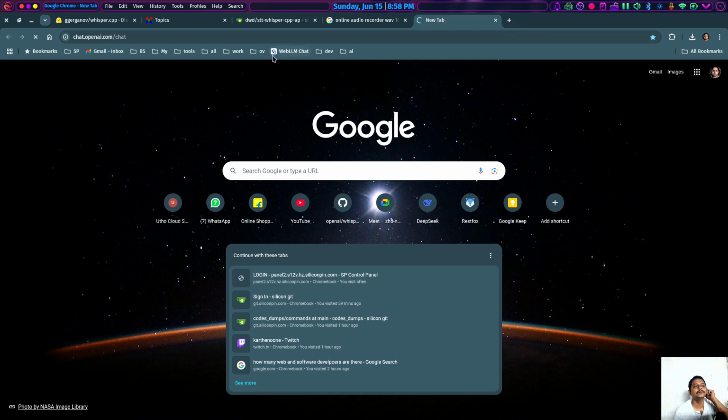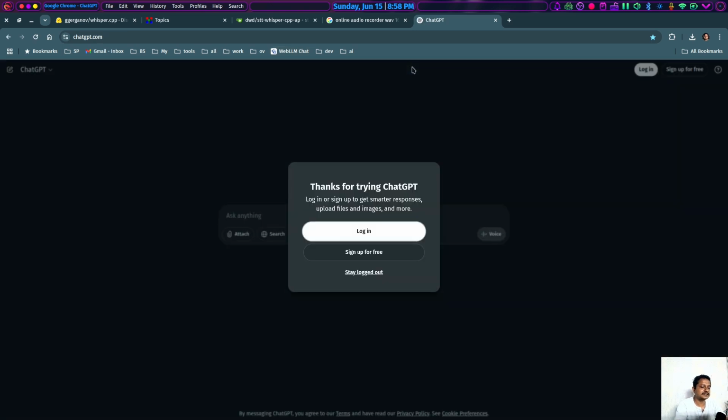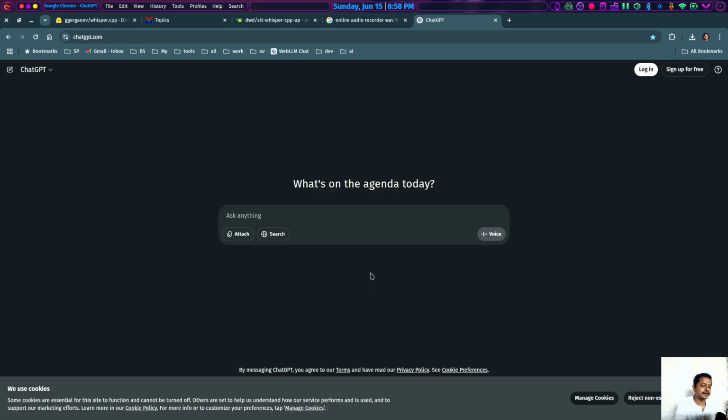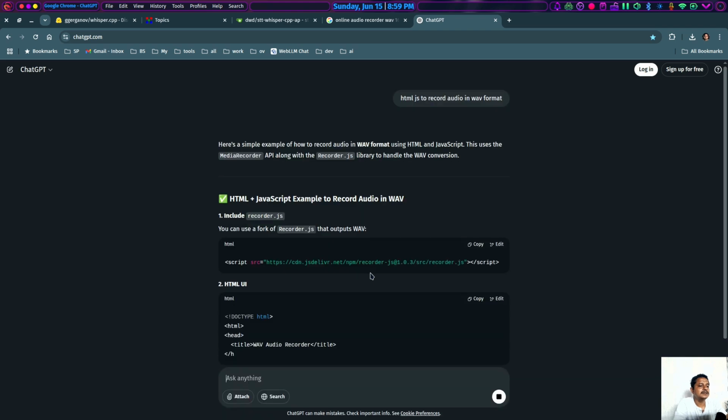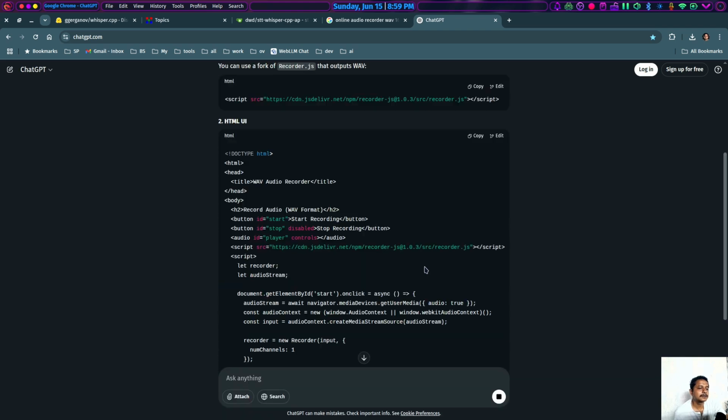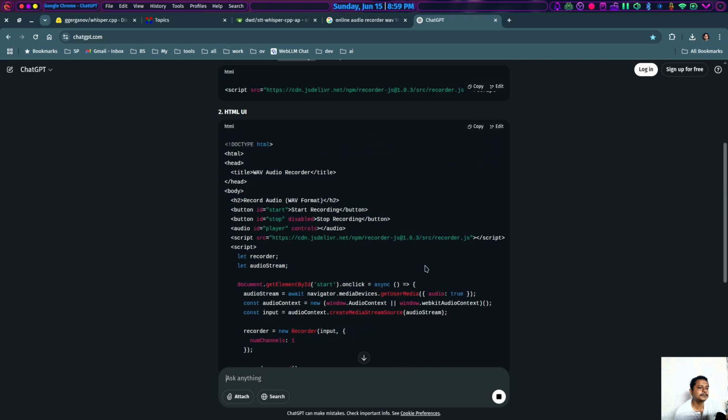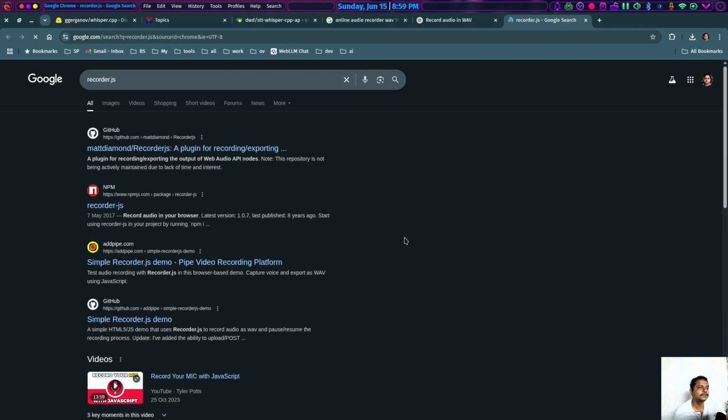I believe Web LLM chat will not be sufficient or capable enough to generate code. So let's ask ChatGPT if it can provide an HTML based application that can record audio in WAV format. HTML and JS to record audio in WAV format. As I see, I have got a recorder.js. I think this JavaScript library is capable enough to record audio in WAV format. Let's take a look at recorder.js.